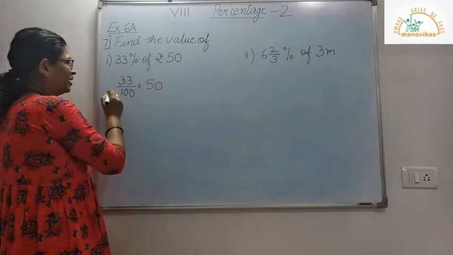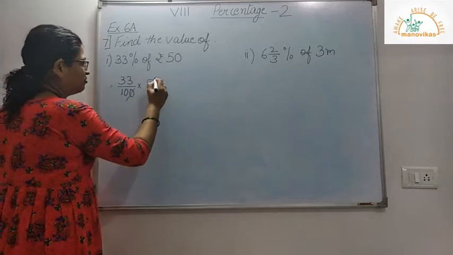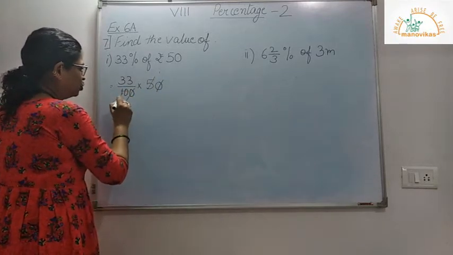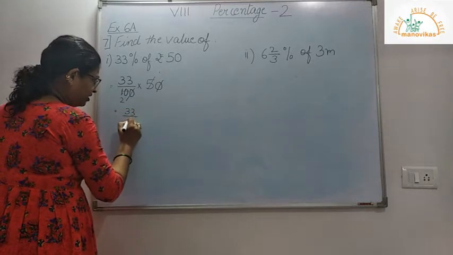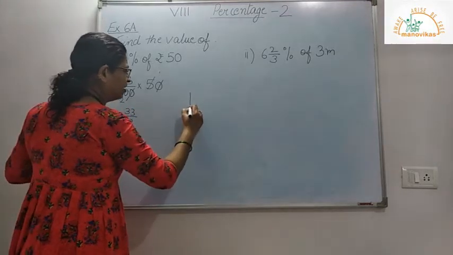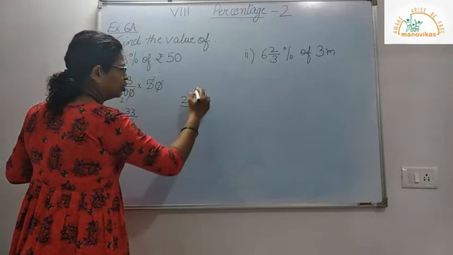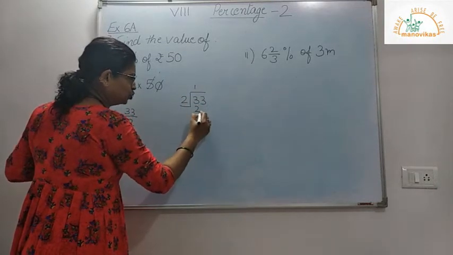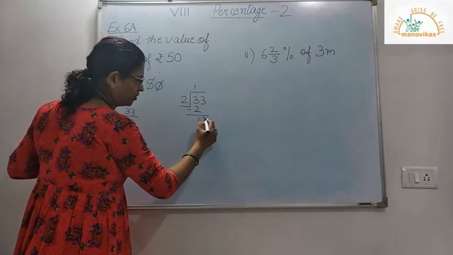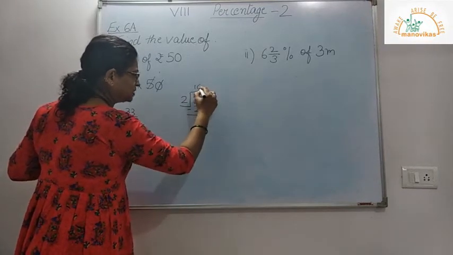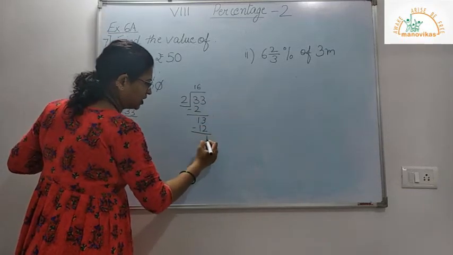Now whatever you can cancel here: 0, 0. Then again 5 ones are 5, 5 twos are 10. So I get here 33 divided by 2. Now let me divide 33 by 2. So here I get 2 ones are 2. So my remainder here is 1. Then I take 3 down. Again 2 6s are 12. So my remainder again is 1 here.